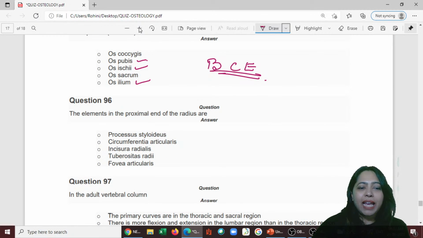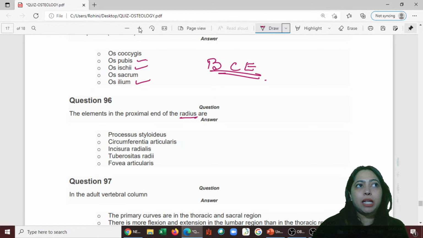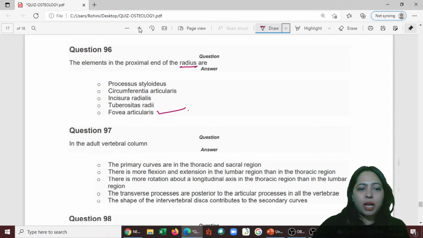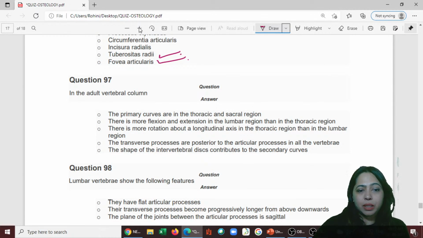96. The elements in the proximal end of the radius. You tell me, proximal end of the radius, distal end and proximal end. So here we have styloid process, fovea articularis. Fovea articularis, proximal end we have. So that is the answer. And you also have tuberosity. In the adult vertebral column, if you look at it, primary curves are in the thoracic and sacral region.